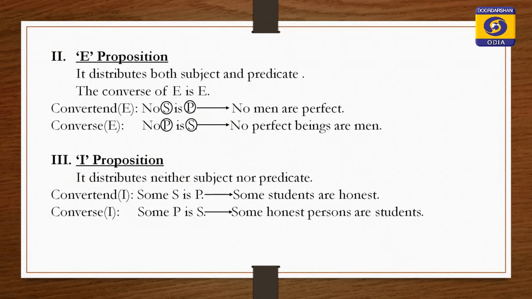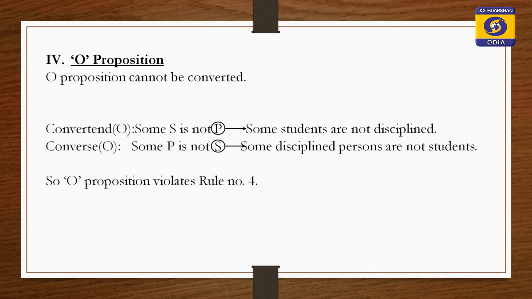We need not see which term is distributed in the premise or not. Some students are honest. Conclusion, some honest persons are students. This is also simple conversion, because quantity is same, both are particular propositions. So, I is converted to I proposition. Then we will move to O proposition. Symbolic example of the O proposition is some S is not P.